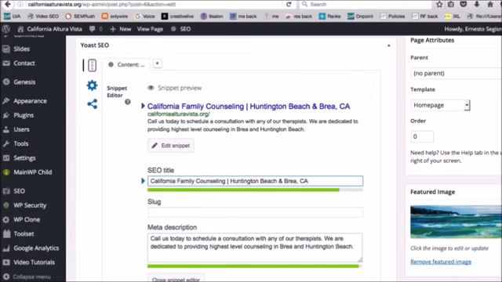So looking at Ernesto's title here, I'm noticing it says California Family Counseling, which is pretty good, and then it gives two locations, Huntington Beach and Brea, California. So he has two locations, which makes this a little bit more complicated than many other local businesses that just have one location. And so he's trying to rank his homepage for both of those locations, Huntington Beach and Brea, California, which is kind of a no-no.